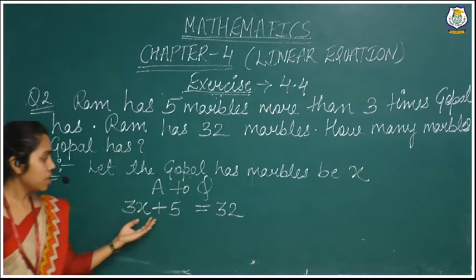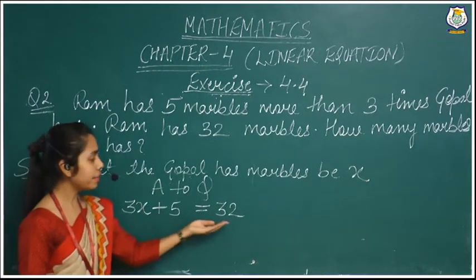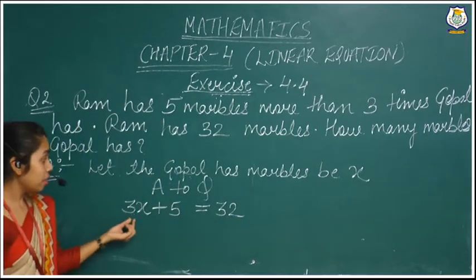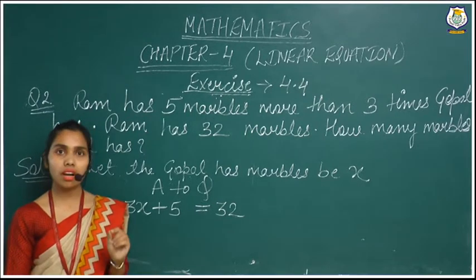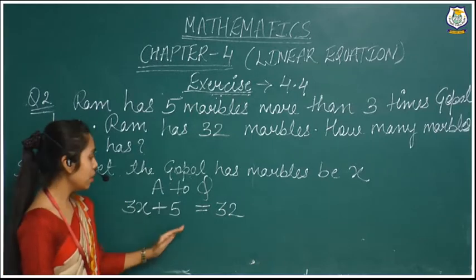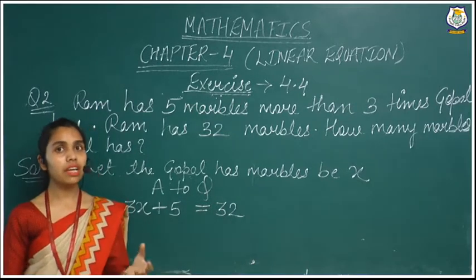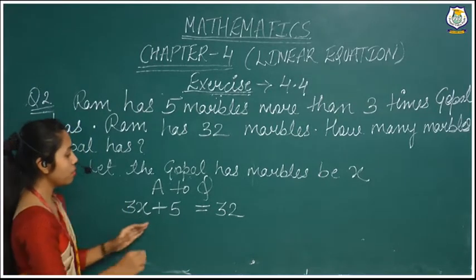32. Now see here, this side we have written the statement for Ram, and this side also we have written the statement for Ram only. We are using Gopal as a variable, but we are not writing the statement of Gopal on both sides. We have written the Ram statement here and here also, for finding out how many marbles Gopal has. So now we will have to solve this.